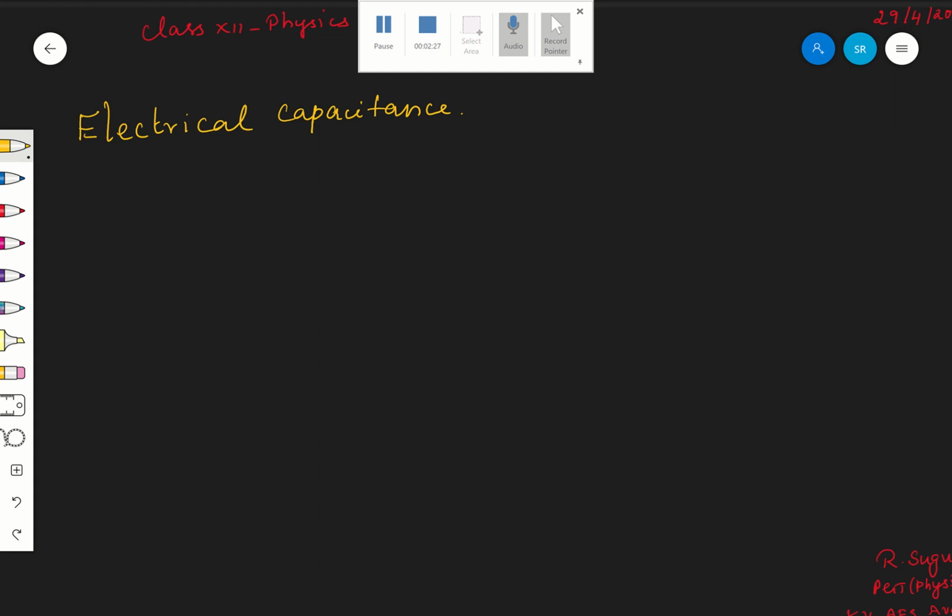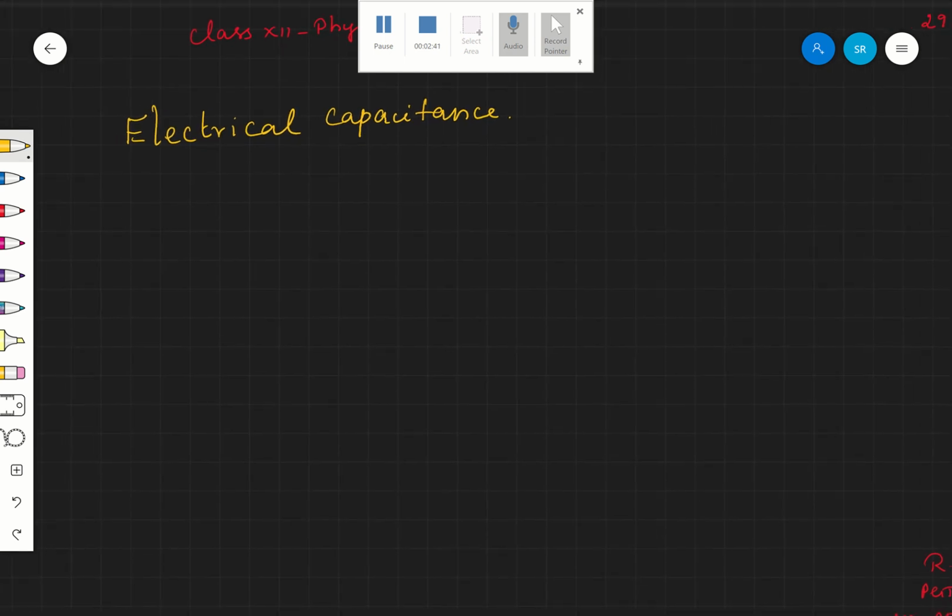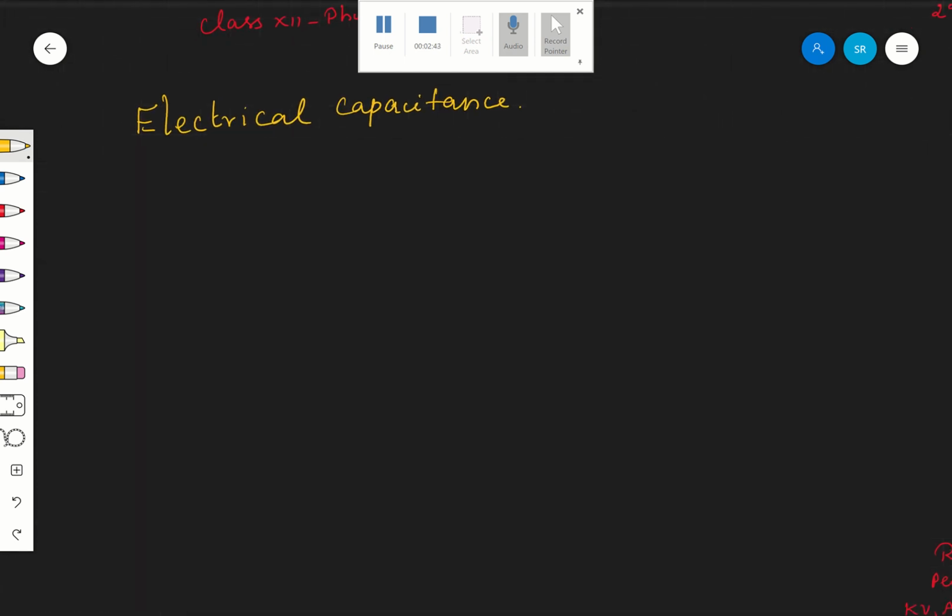So that is very important. Therefore, the electric field inside any cavity is zero. I left this yesterday, that is why. So that is one very important application of electrostatic shielding.